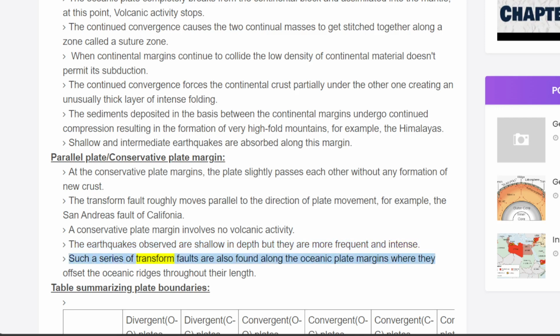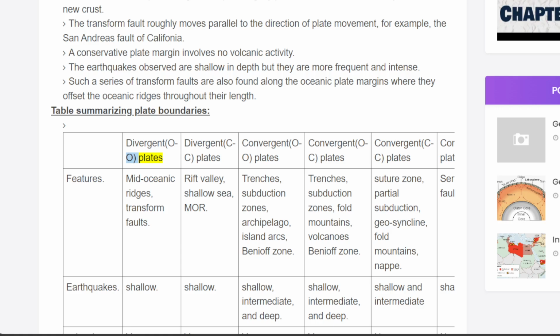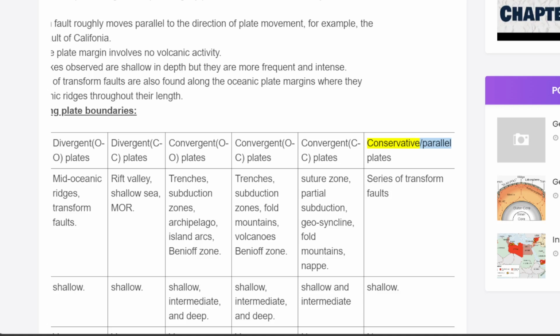Such a series of transform faults are also found along the oceanic plate margins, where they offset the oceanic ridges throughout their length. Table summarizing plate boundaries. Divergent, OO plates. Divergent, CC plates. Convergent, OO plates. Convergent, OC plates. Convergent, CC plates. Conservative parallel plates. Features.